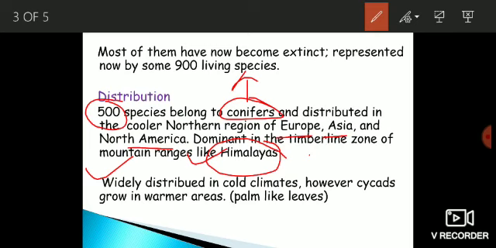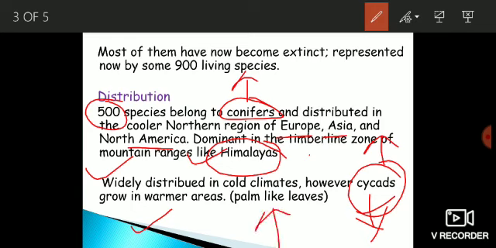However, one more group of gymnosperms, known as cycads, includes a number of species, for example, Cycas. They grow in relatively warmer areas, and these plants have palm-like leaves. That means their leaves resemble the leaves of palm trees.